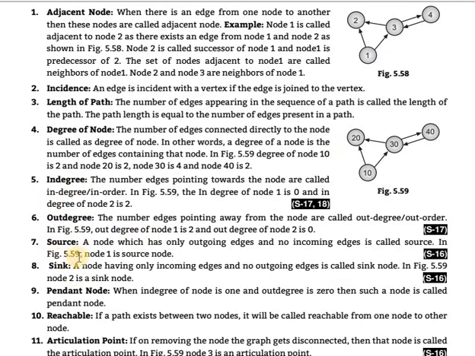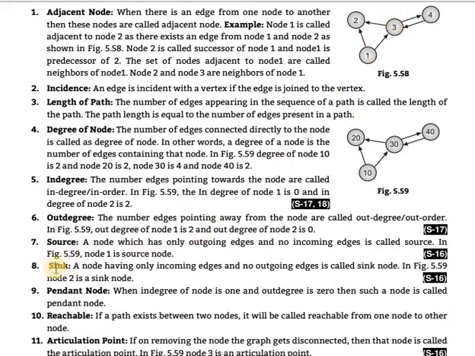After that, source. A node which has only outgoing edges and no incoming edges is said to be a source. In the figure, node 1 is the source, because it has no incoming edges, only outgoing edges.